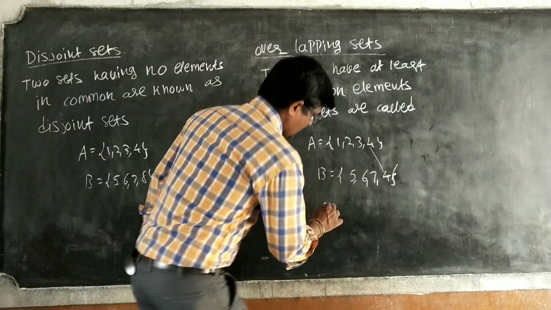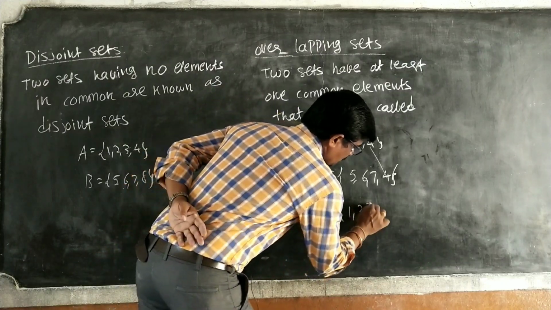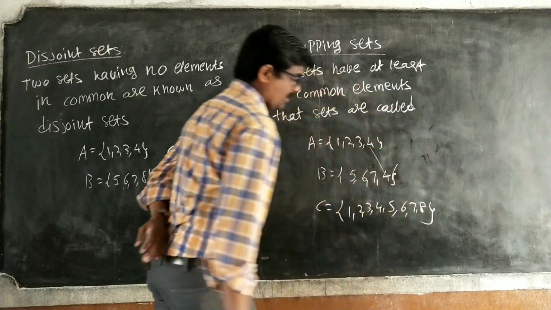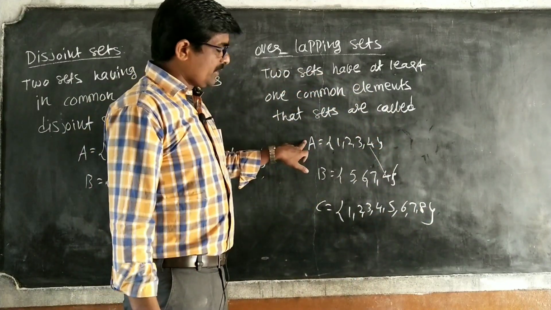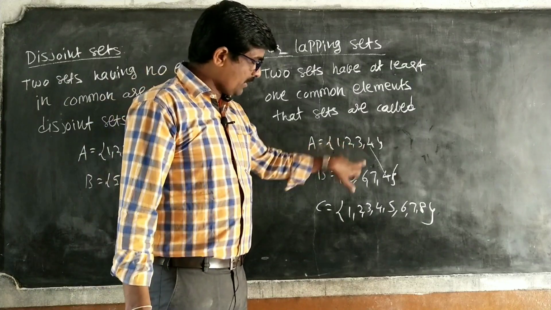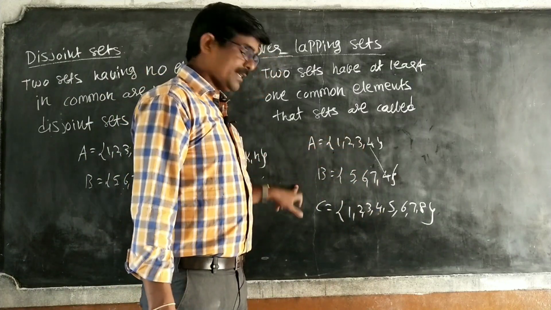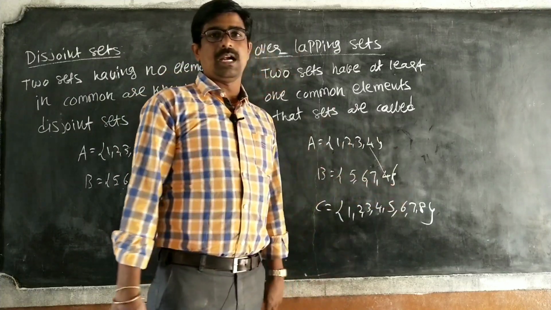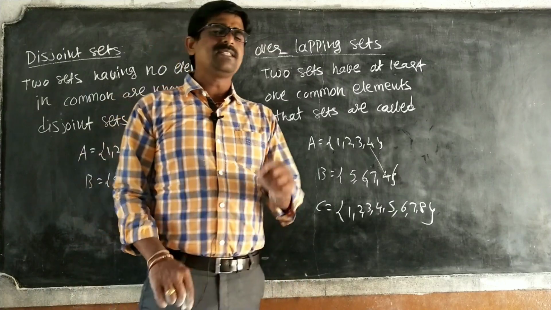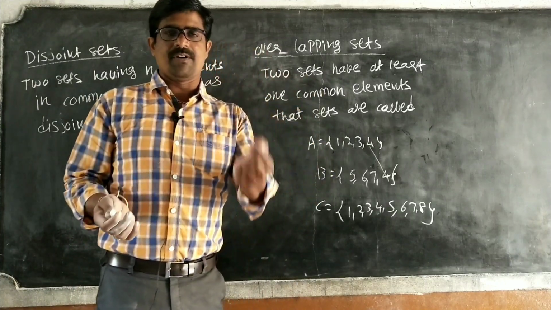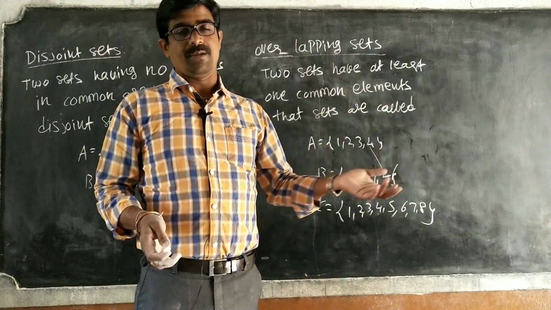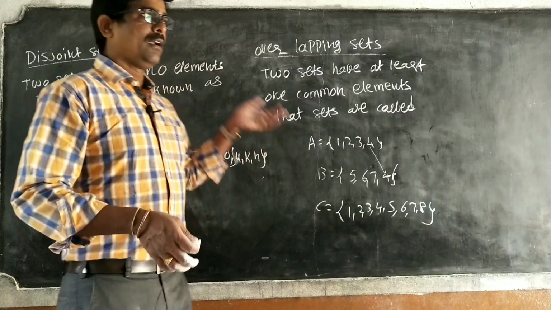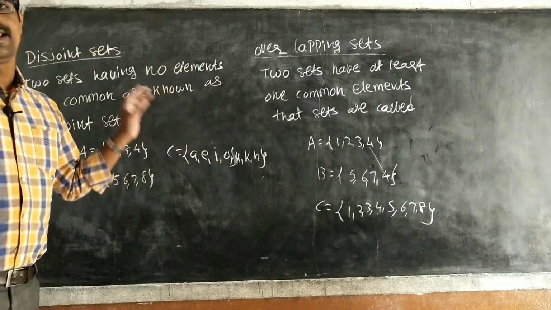So if I take another one, C is equal to 1, 2, 3, 4, 5, 6, 7, 8. So C is overlapping with A because 1, 2, 3, 4 are common elements. Both A and C have common elements, and B also, 5, 6, 7. These are called overlapping sets. Overlapping set means we have common elements, minimum one or more, whatever it may be. So minimum one element is common, that is an overlapping set. Disjoint set means no common elements.